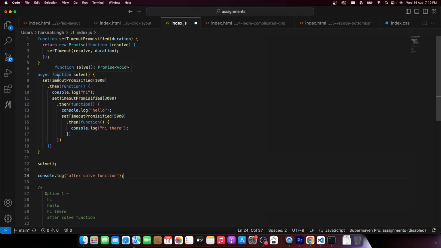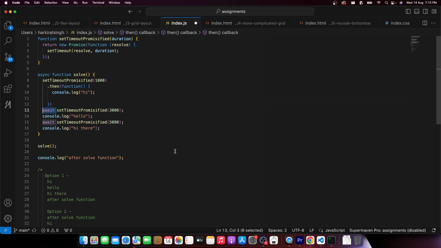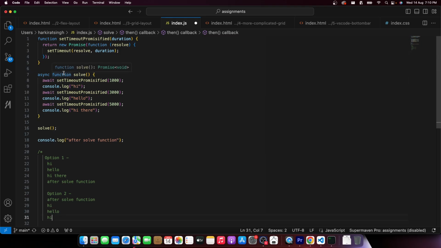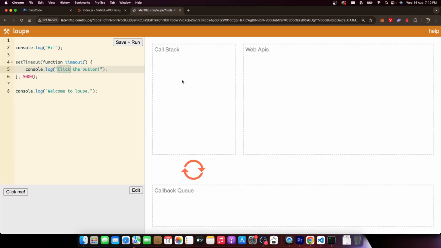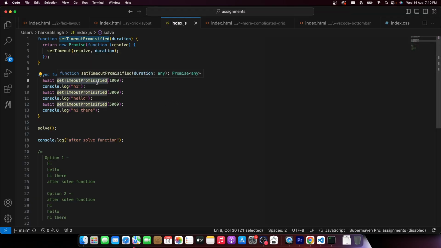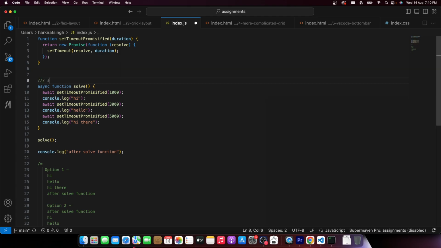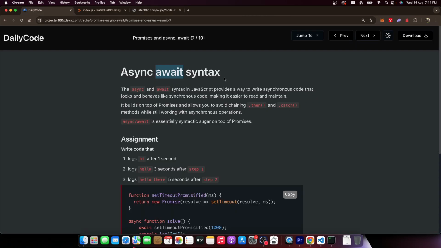Here it is slightly easier to guess what happens in the async await syntax, because it looks so similar to synchronous syntax. I repeat, it looks so similar to synchronous syntax. No dot thens, no callback functions. It feels like the thread will be stuck here, but it isn't stuck. It still does its other things. This still pushes things to the callback queue, and they eventually get picked up by the call stack. It just doesn't look like that because this is syntactic sugar. It was meant to fool the eyes and make it slightly cleaner to look at. All right. That is what async await syntax is.